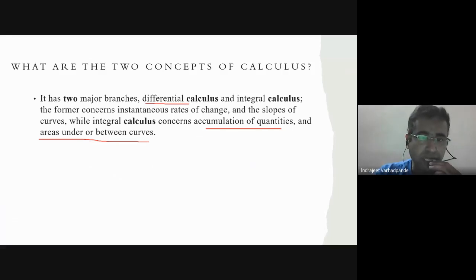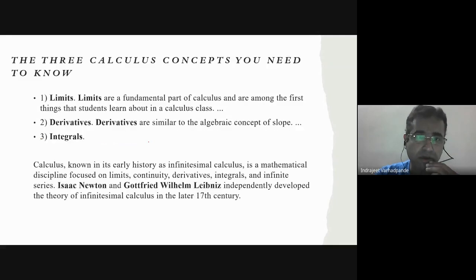So differential calculus is usually associated with instantaneous rate of change and slopes of curves, etc. Integration, or integral calculus, is integrating. Integrating means accumulating. So accumulation of quantities and area under or between the curves.